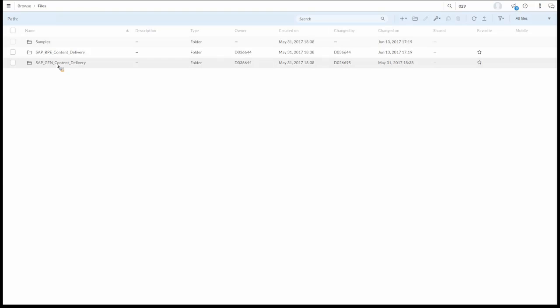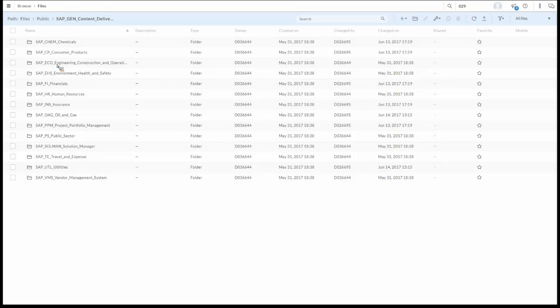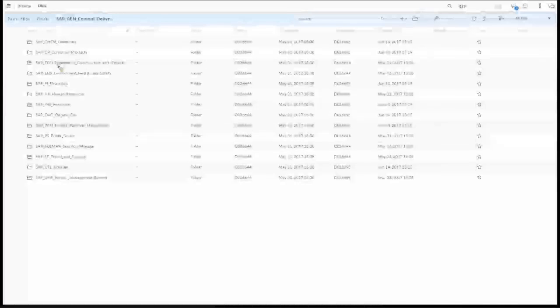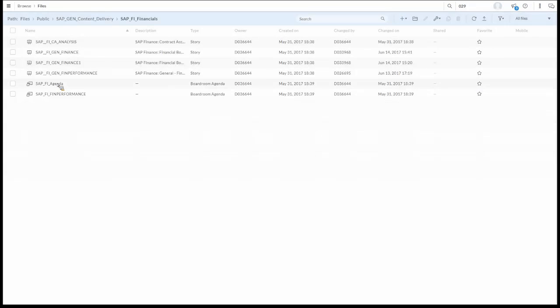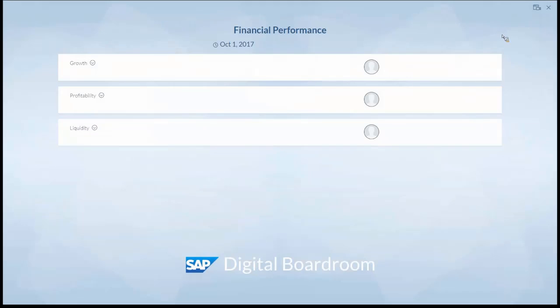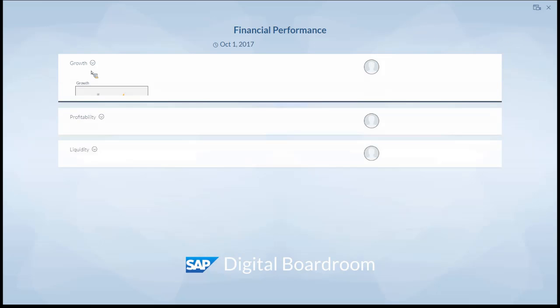And now today we will focus here on the LoB industry content, and that's the whole list of content which we have released by now. I mean, that's what is covered in the previous slide. So all our three releases cover anything from chemicals to the financial LoB until the Fieldglass. Let's tap in the financials as advertised. So this is also the area we have invested here in the latest content innovation. And let's check the agenda. So we have an agenda here, like for most of the content. And here in the financials area, we structure the data we show in the growth and the profitability and the liquidity agenda items.